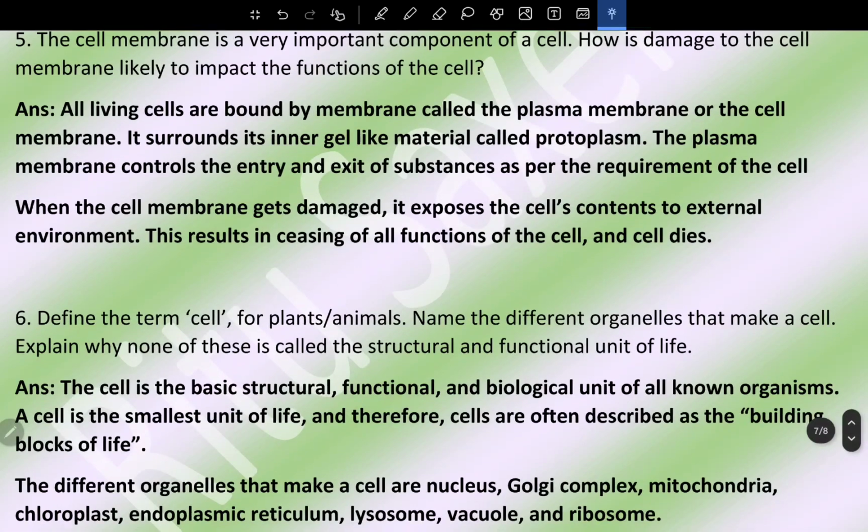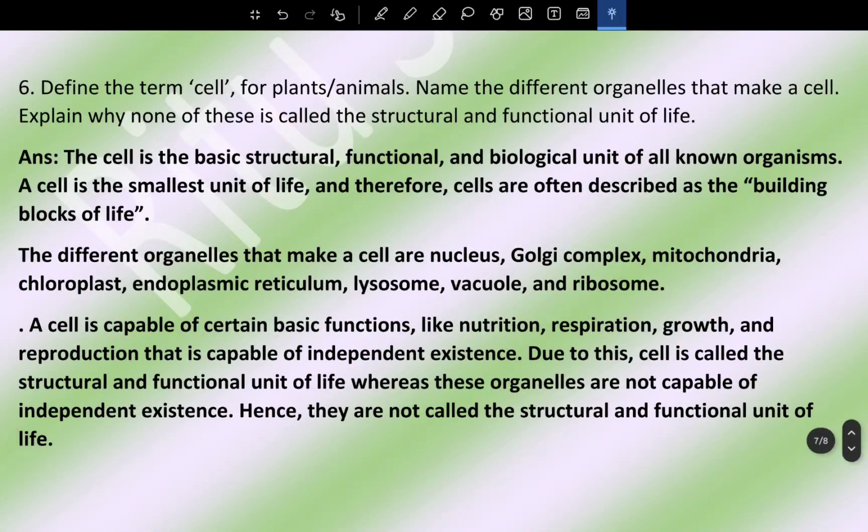Now question number 6. Define the term cell for plants, animals. Name the different organelles that make a cell. Explain why none of these is called the structural and functional unit of life. Answer. The cell is the basic structural, functional and biological unit of all known organisms. A cell is the smallest unit of life and therefore cells are often described as the building blocks of life. The different organelles that make a cell are nucleus, Golgi complex, mitochondria, chloroplast, endoplasmic reticulum, lysosome, vacuoles, and ribosome. A cell is capable of certain basic functions like nutrition, respiration, growth, and reproduction.